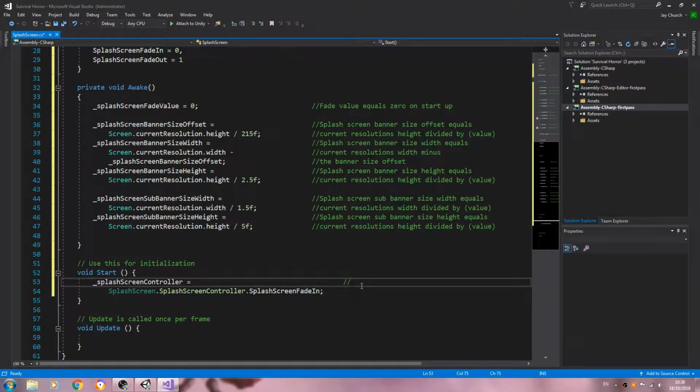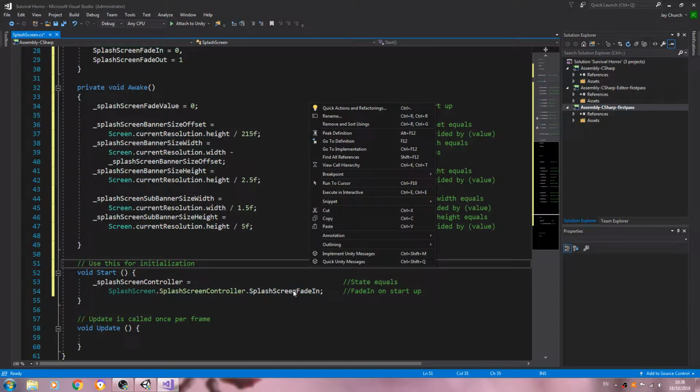Into the comments, I'll just put state equals fade in on startup.